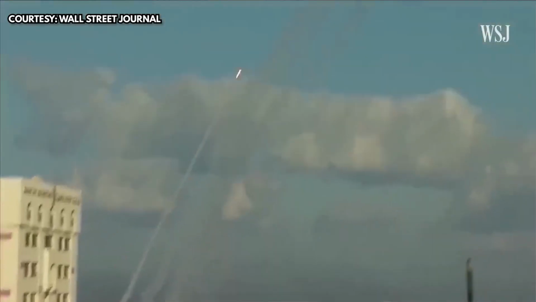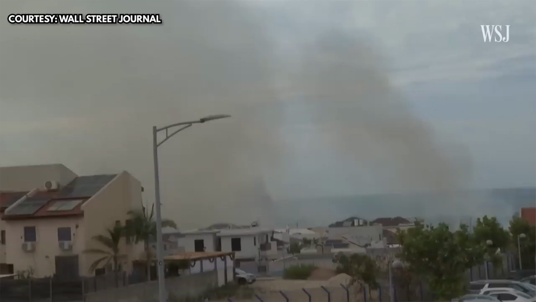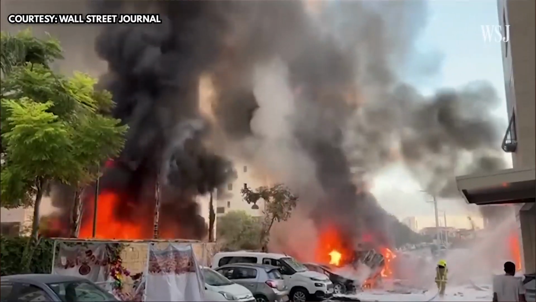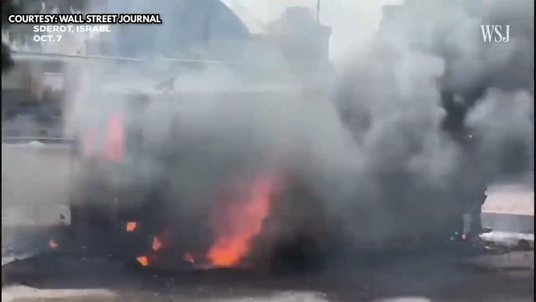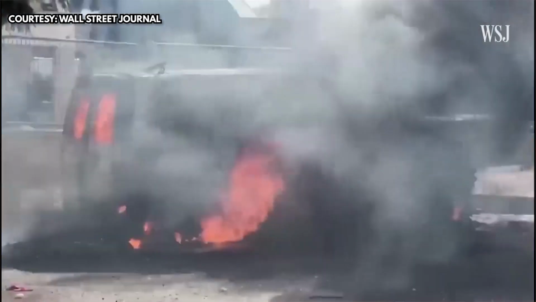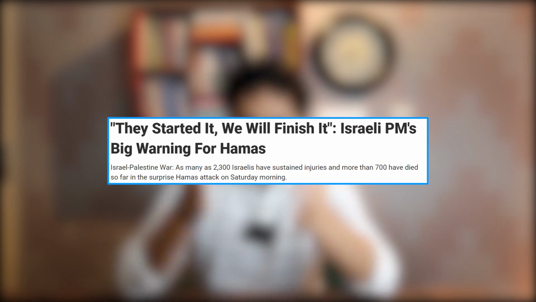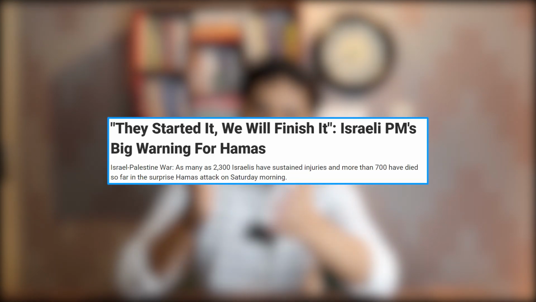On 7th October 2023, the Palestinian militant organization Hamas launched a surprise attack on Israel, wherein they launched about 3,000 to 5,000 rockets on Israel from the Gaza Strip that has been under control of Hamas since 2007. In response to this attack, the Prime Minister of Israel, Benjamin Netanyahu, has said that Israel is at war and that though Hamas started this war, Israel will end it.